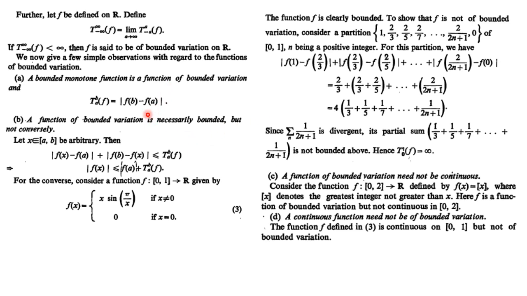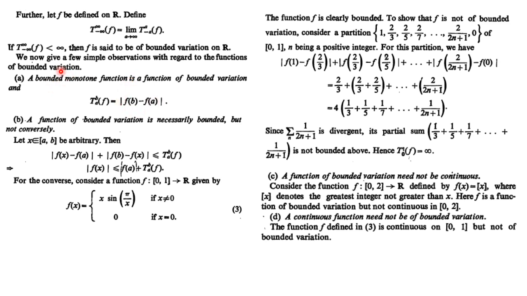Now just see, f(x1) will be cancelled out with minus f(x1), f(x2) will be cancelled out with minus f(x2), and so on. So you are left with the last term, f(xn), which is nothing but f(b), and the first term, f(x0), which is nothing but f(a). So we have the difference of these two.